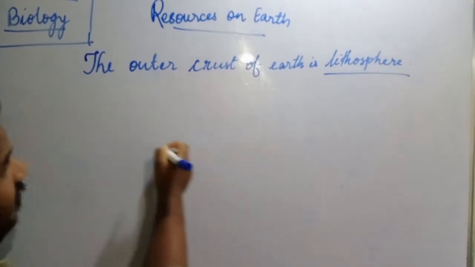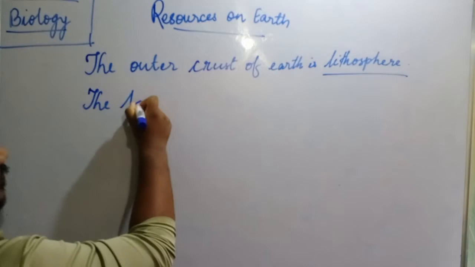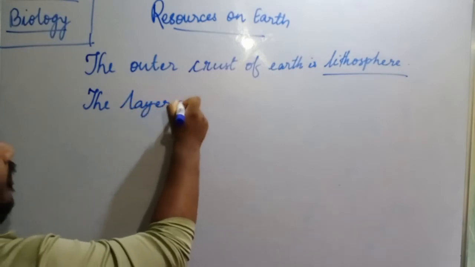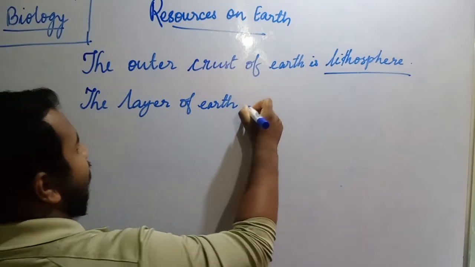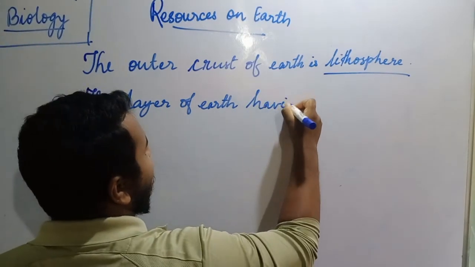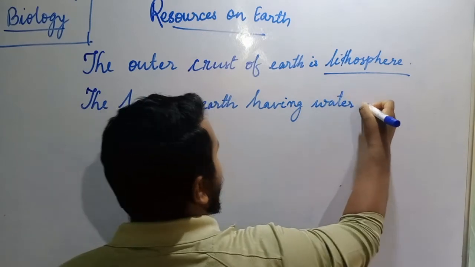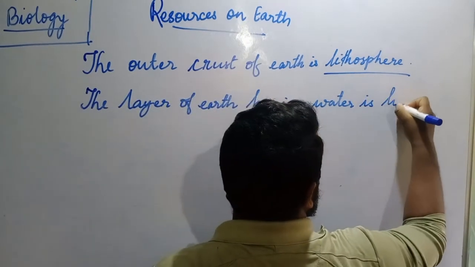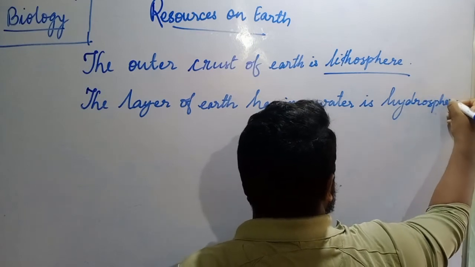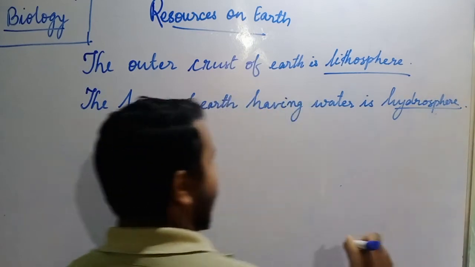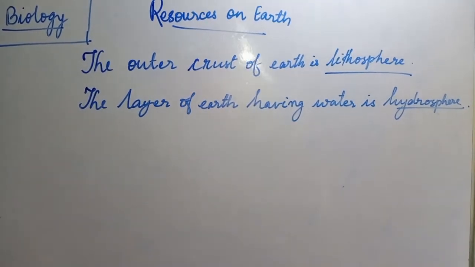Now next is your hydrosphere, the layer of earth having water is hydrosphere. The second sphere is hydrosphere, that is the water sphere.